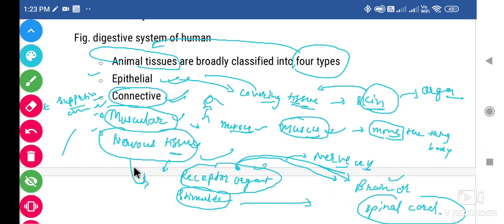If somebody slaps you, the nervous tissue signals from your cheek to the brain. If you are watching something really horrible, signals are created from the eyes, the receptor organ, and transferred to the brain. So this is nervous tissue.